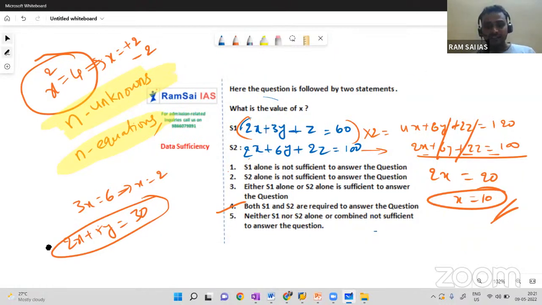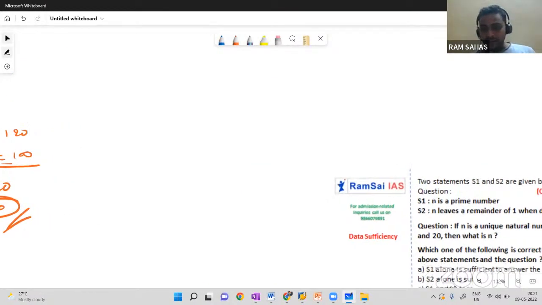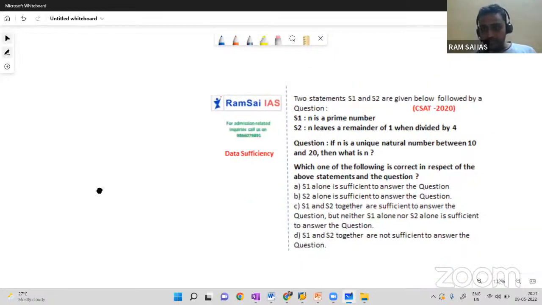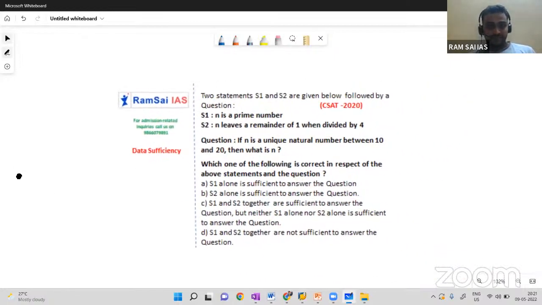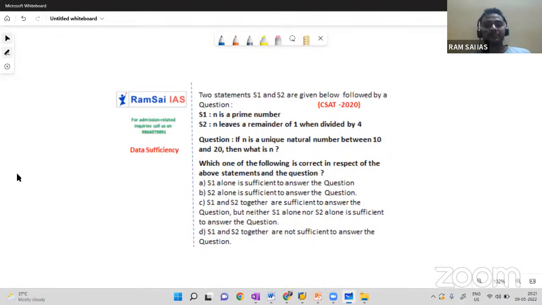Okay, let's solve a problem which was asked in 2020. So n is a prime number. n leaves a remainder 1 when divided by 4. These two are the given statements, but what is the question? If n is a unique natural number between 10 and 20, then what is the value of n?